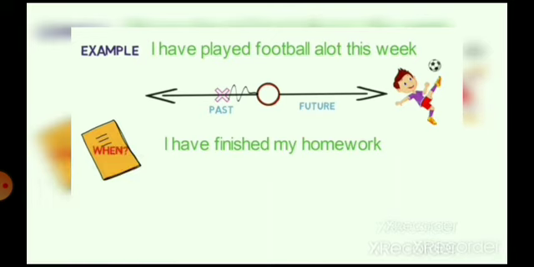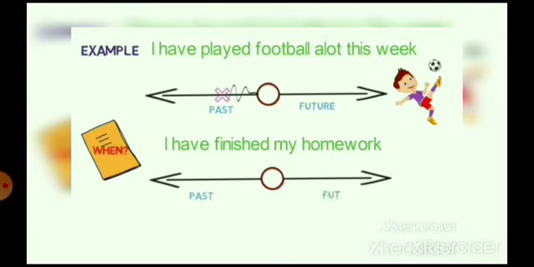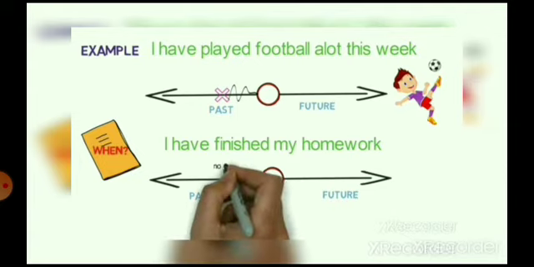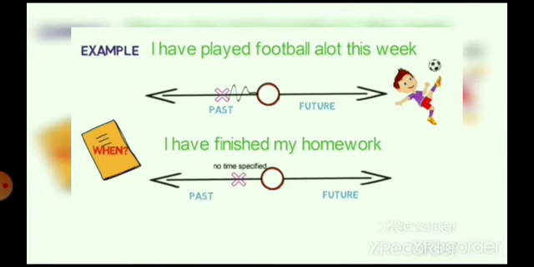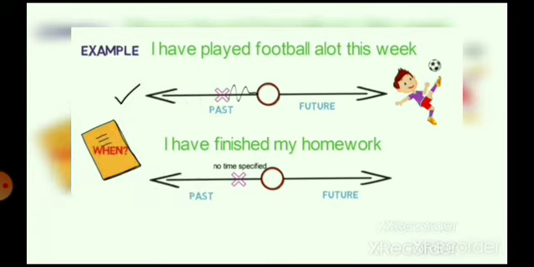So in the timeline, it will look like this. It is like the simple past, but here the time is not known. In the simple past, we know the time when the event was completed. Please remember this difference from the two timelines. We understand the two usages of present perfect tense. Now let's look into the next one, past perfect tense.